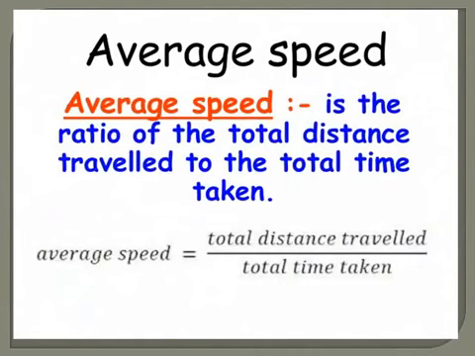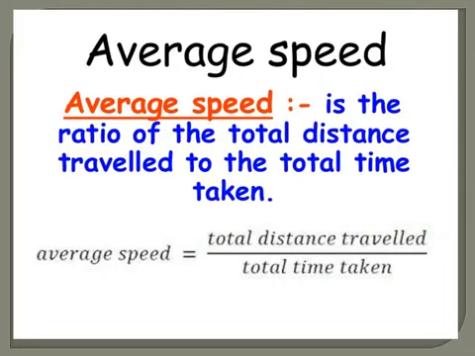This slide, as we have explained to you, gives the formula for average speed. When average speed is required, for example, I am starting from Salem and going to Dharmapuri. I first go with a speed of 60 km per hour. Then I take a break in between. Then I continue my journey with 80 kilometers per hour.